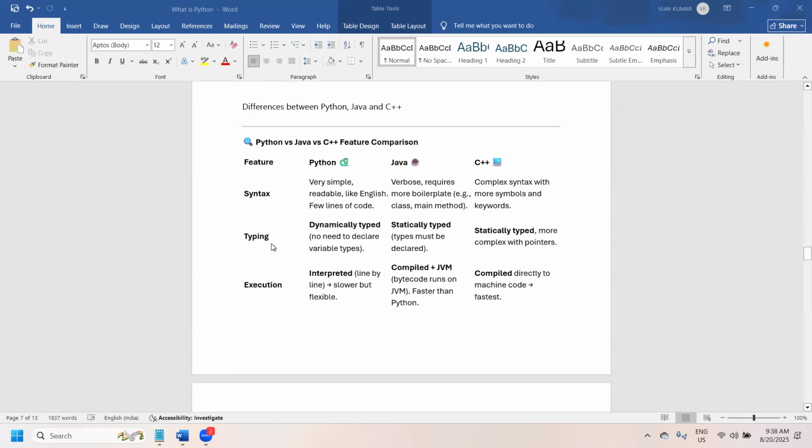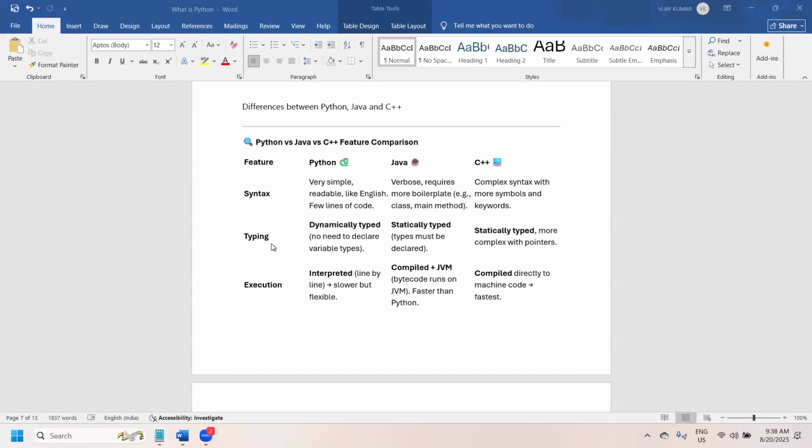Typing: yesterday we discussed variables, right? Python is dynamically typed. What is the meaning of dynamically typed? You need not explicitly define the type of a variable; the type is determined automatically. We are going to discuss variables in detail anyhow. Basically a variable is a placeholder.